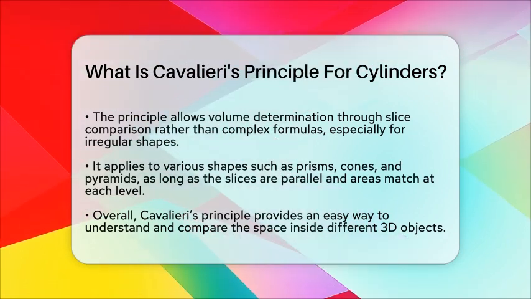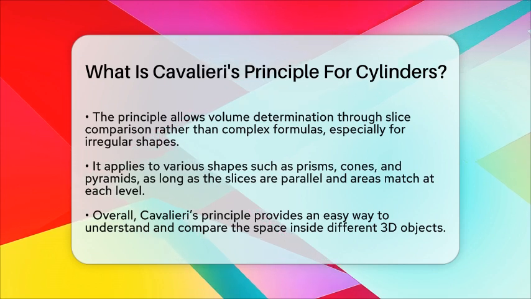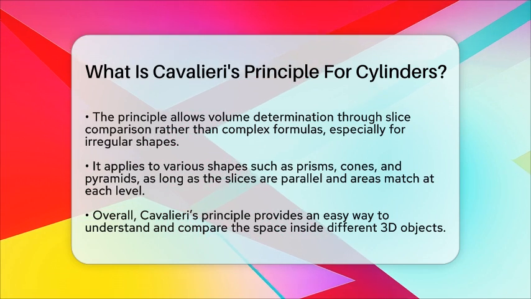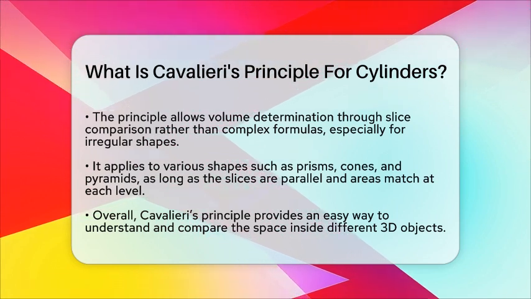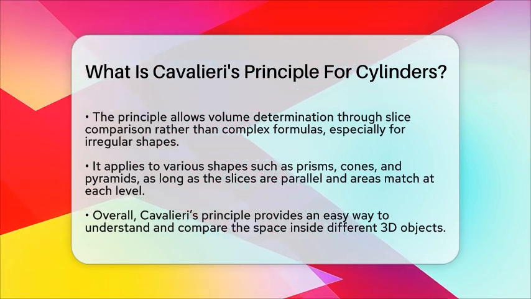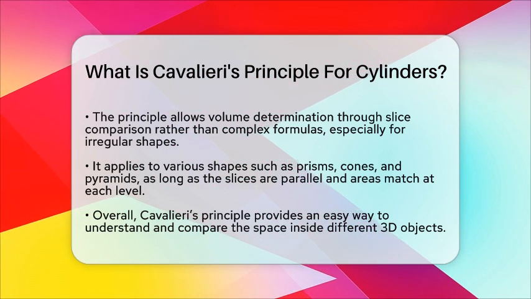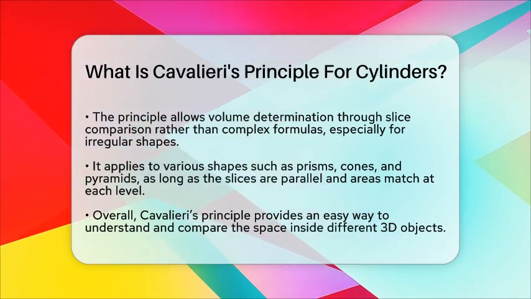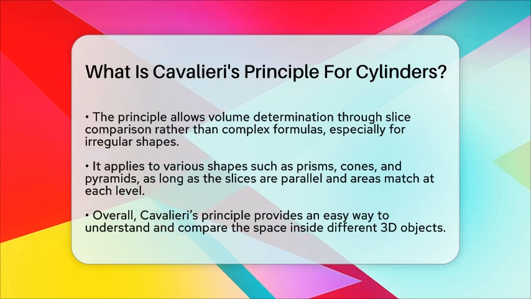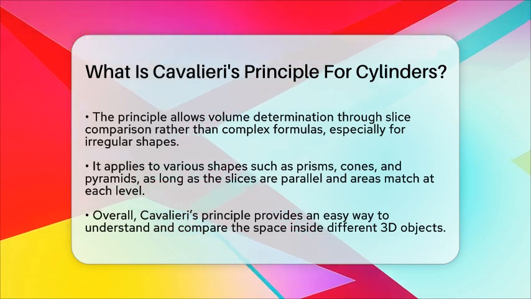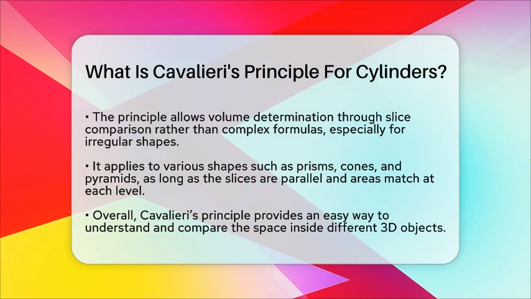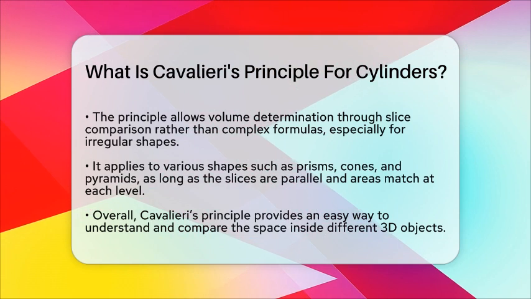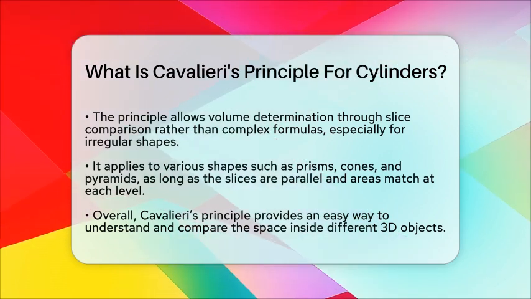The key points are that the slices must be parallel to the bases, the areas of these slices must be equal at each level, and the heights of the objects must match. So, in simple terms, Cavalieri's principle for cylinders tells us that if two cylinders have the same height and their cross-sections at every level are equal, then they contain the same amount of space inside. It's a clever way to compare shapes and find volumes without complex formulas, just by looking at their slices.